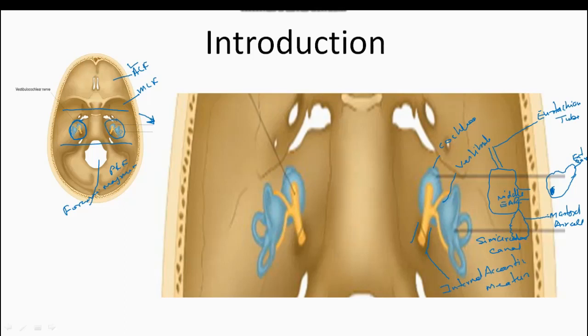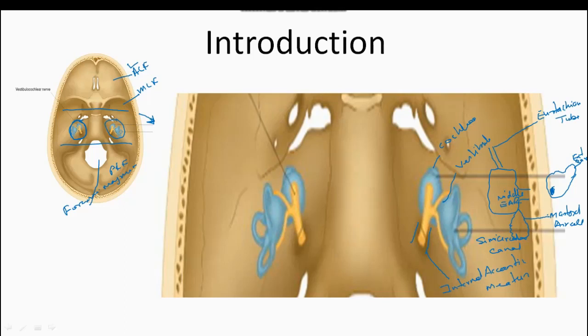Clear? Now in this internal acoustic meatus, the vestibulocochlear nerve and the facial nerve are running.